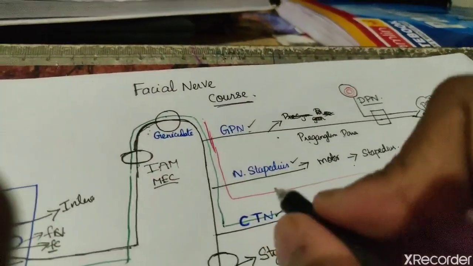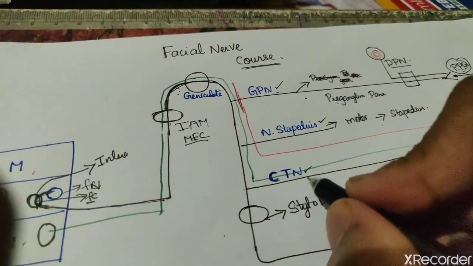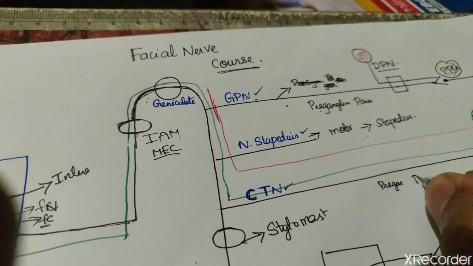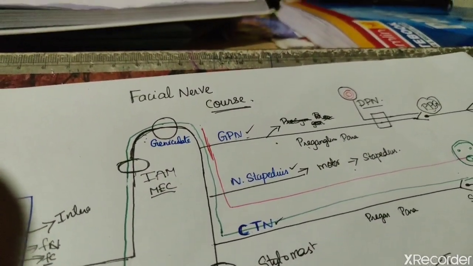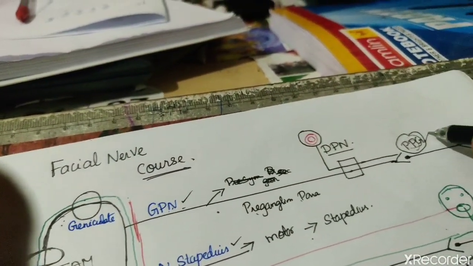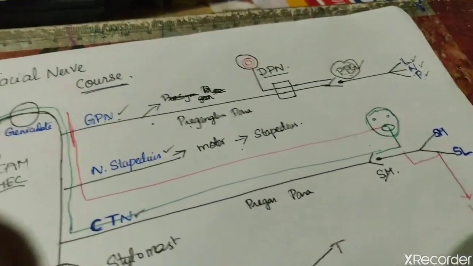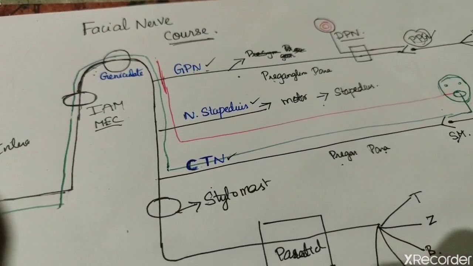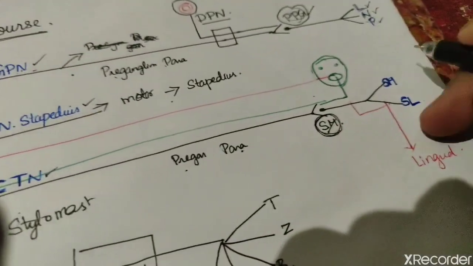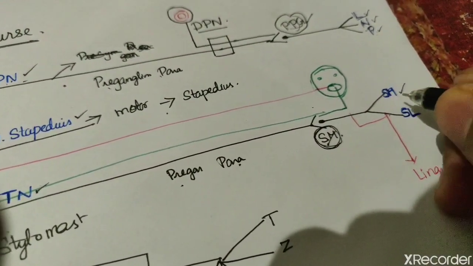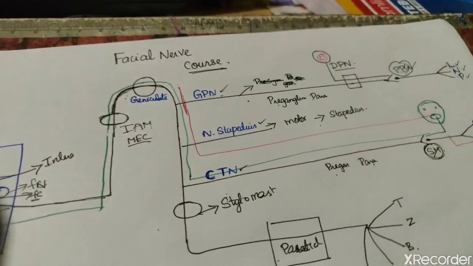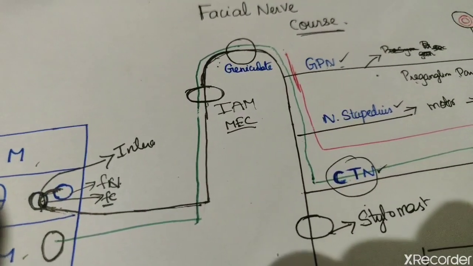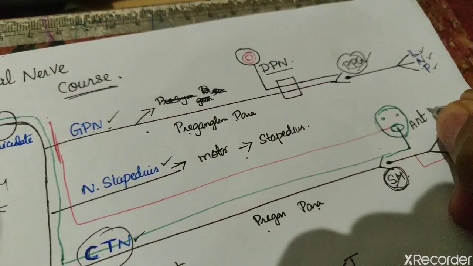The next nerve is the chorda tympani nerve. It also supplies preganglionic parasympathetic fibers to the submandibular ganglion. This is the pterygopalatine ganglion, and this is the submandibular ganglion. The chorda tympani nerve supplies preganglionic parasympathetic fibers to the submandibular ganglion. The submandibular ganglion innervates the submandibular gland and the sublingual gland. In addition, the chorda tympani nerve carries taste sensation from the anterior two-thirds of the tongue.